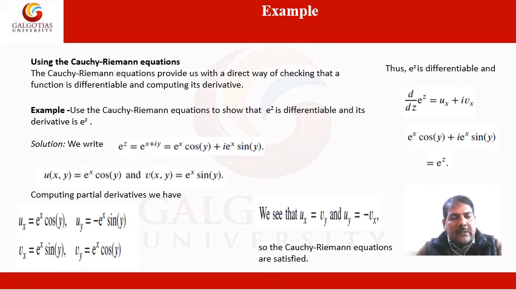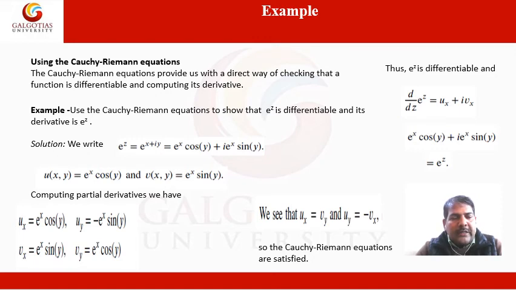Now find the solution. We write e power z is equal to e power x plus iota y, which can also be written as e power x cos y plus iota e power x sin y by using Euler's theorem.